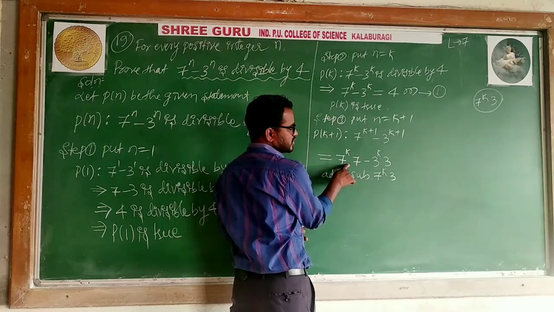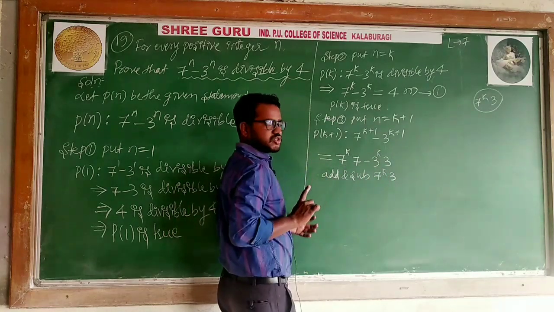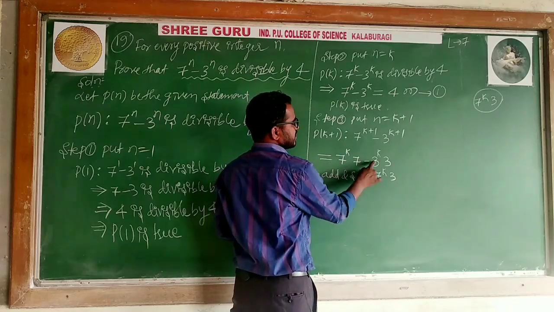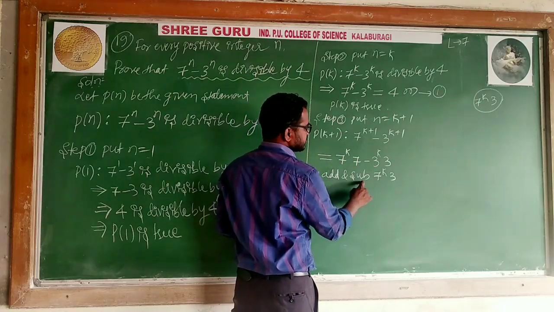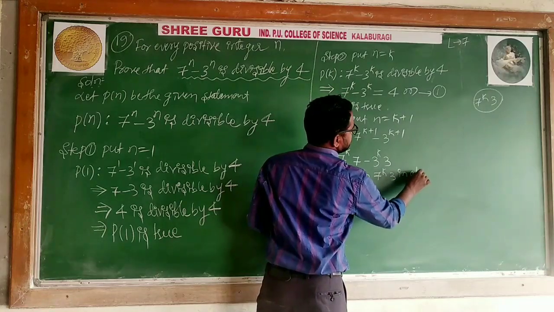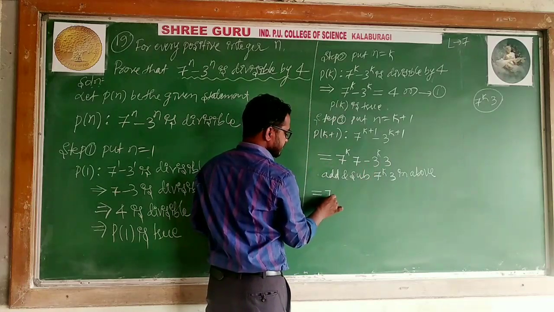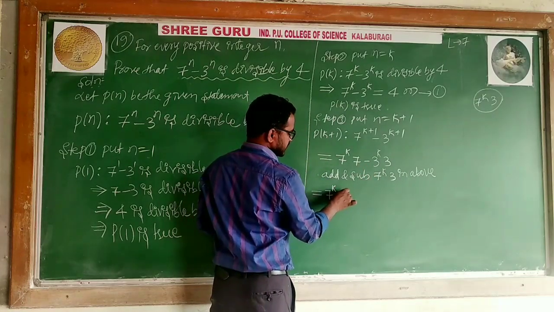Here 7 to the power k I take, and here 3, or else 7 here and 3 to the power k. So best, I am taking 7 to the power k. I am taking 3 from this. Add and subtract 7 to the power k into 3 in above. In the case of above, means here. What is it? 7 to the power k into 7.